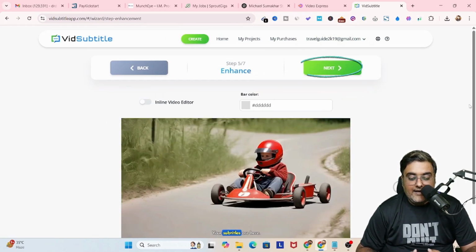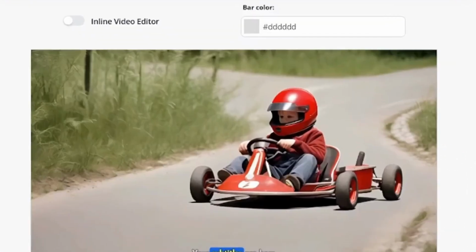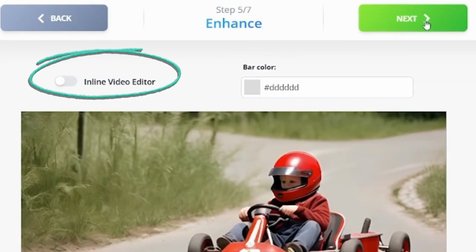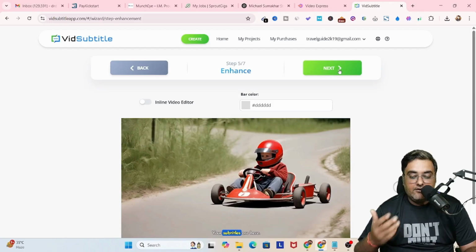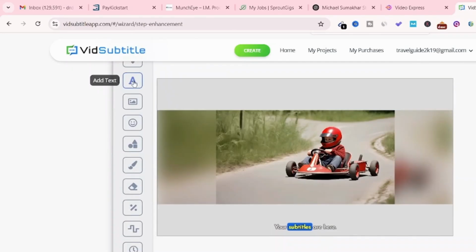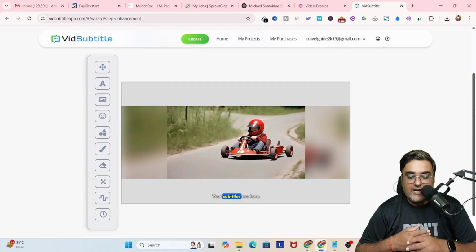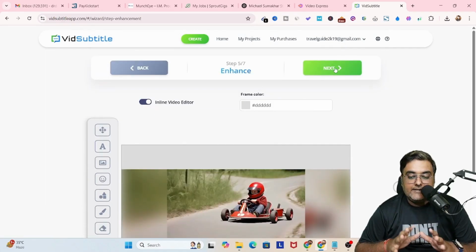Click on next, and in here you can see there is a bar color that you can add, and also there is an inline video editor which you can use to enhance your video. Then we can go over to the next step. Now in here on the inline video editor, you can add text, you can add overlays of emojis, images, you can have your paintbrush, you can have anything. You can even add a countdown timer. All of that can be done, right? So now it's time for the next step.